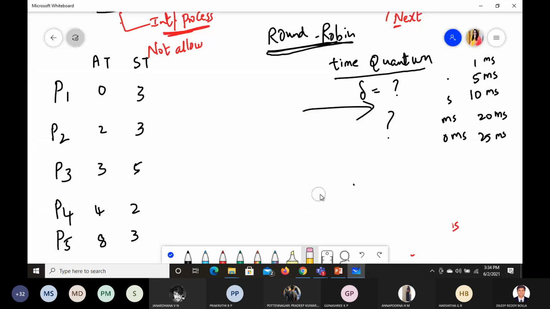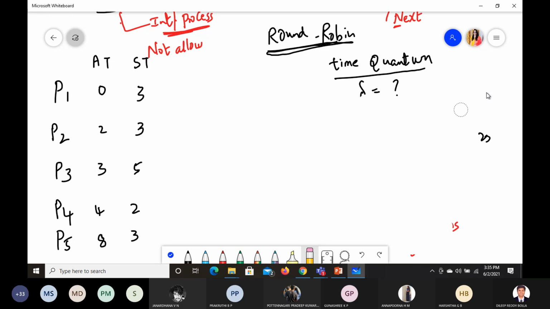I recommend the simplest one, and then you can try with 1 millisecond or 1 second, and we can go through that in detail in the next class. Let us begin now. Please stay focused for 10 minutes so that you understand this example, and then you can solve what is in your textbook. It's very easy. Are you ready?